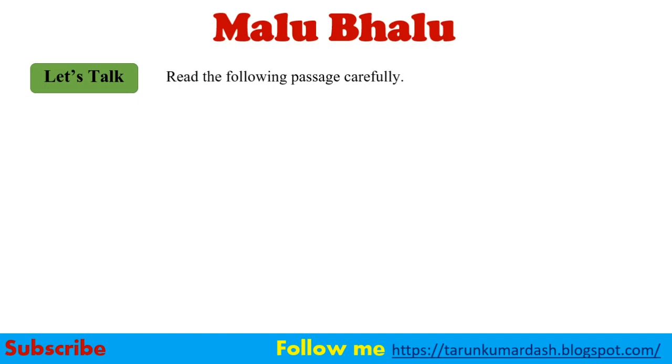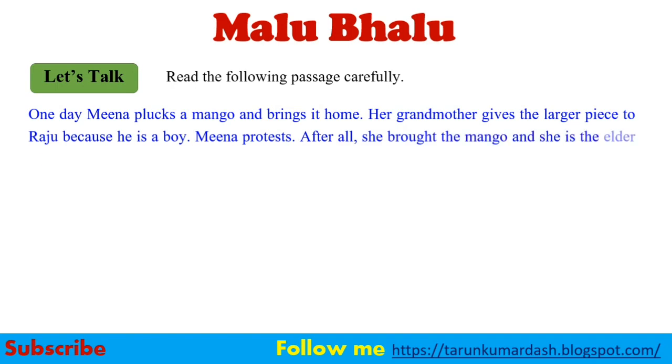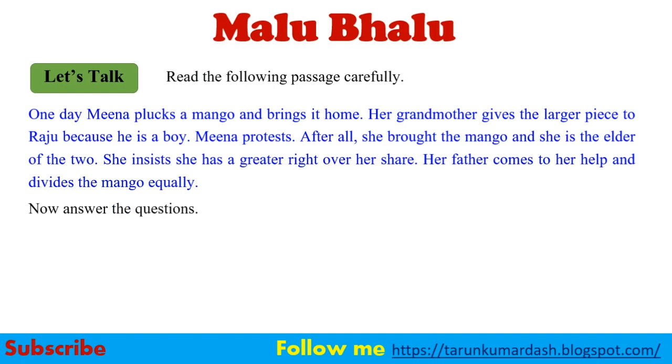Read the following passage carefully. One day Meena plucks a mango and brings it home. Her grandmother gives the larger piece to Raju because he is a boy. Meena protests. After all, she brought the mango and she is the elder of the two. She insists she has a greater right over her share. Her mother comes to her help and divides the mango equally. And now answer the questions.